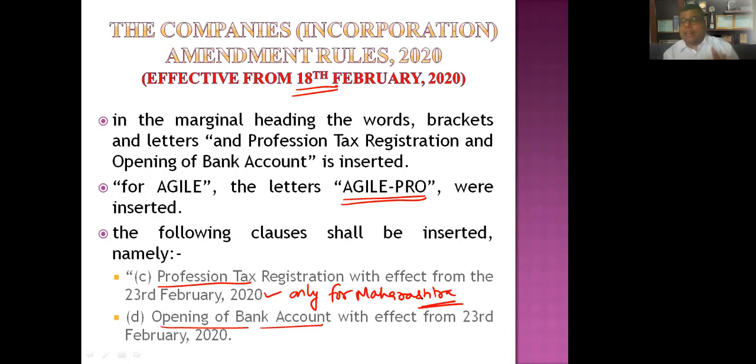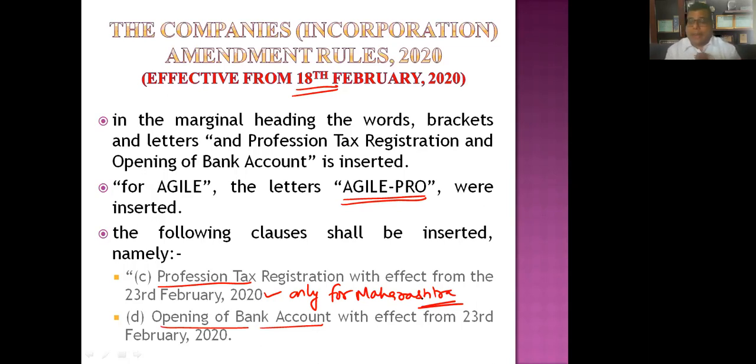if I click on a bank, let's say ICICI Bank, because all the banks have not been linked with that SPICe+ with AGILE PRO, and the government is in the process of doing the tie-up with the various banks. So as I said, only a few banks have been registered or linked with the Ministry of Corporate Affairs, in which you can open a bank account.